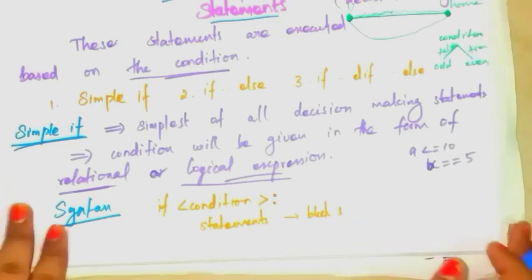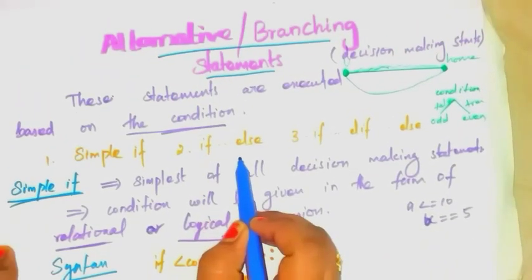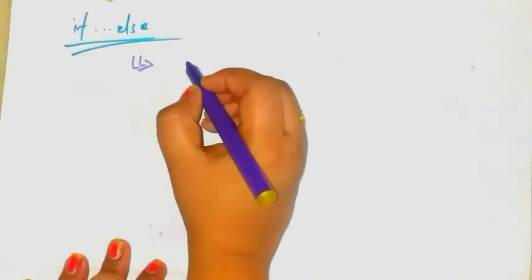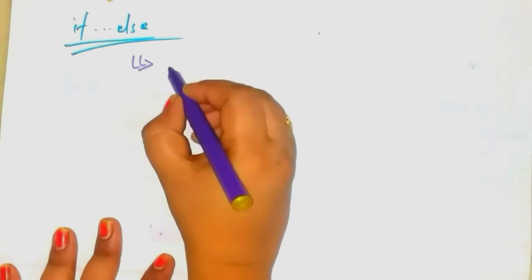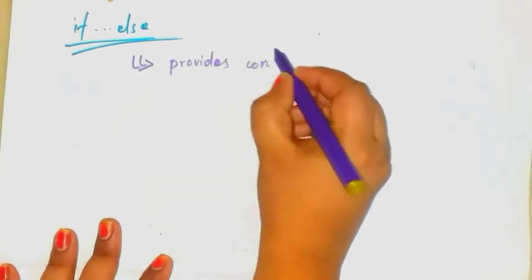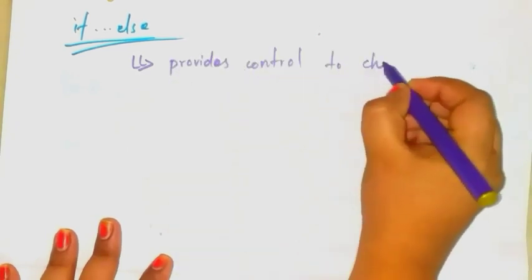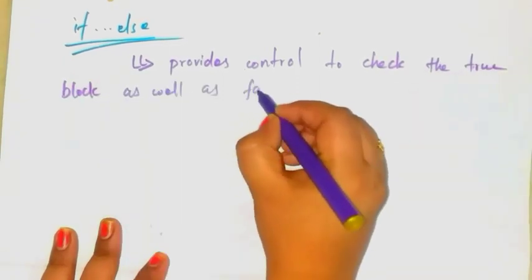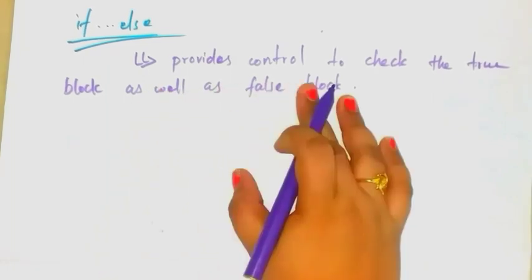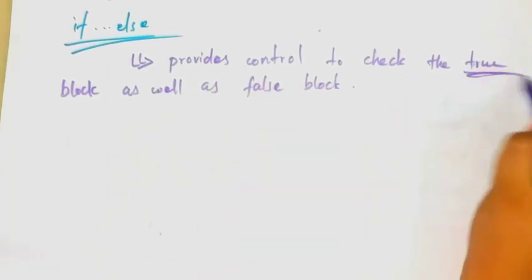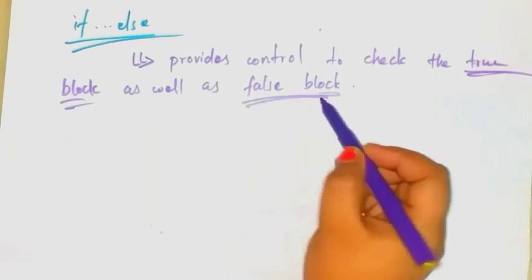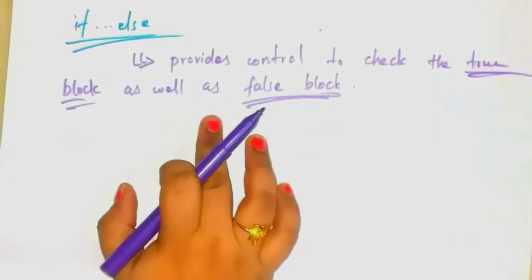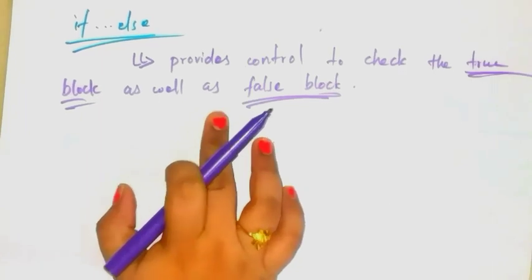Next, let's see the if-else statement. It has two blocks. What are they? True block and false block. It provides control to check the true block as well as the false block. This means it provides two possibilities, and the condition determines which block is to be executed.